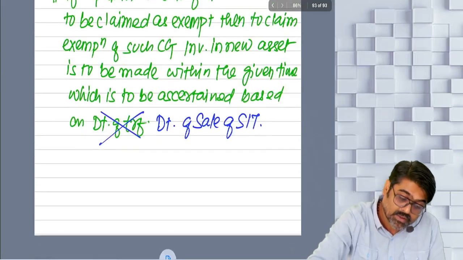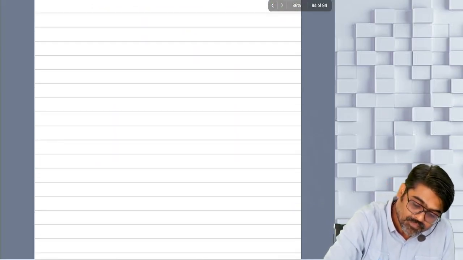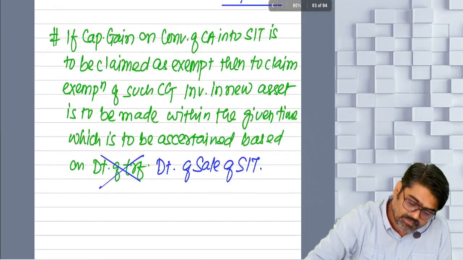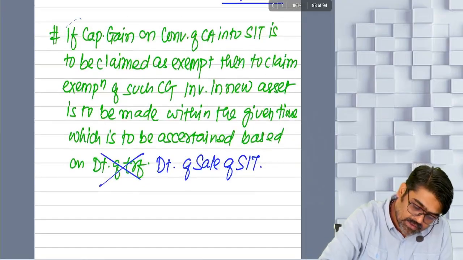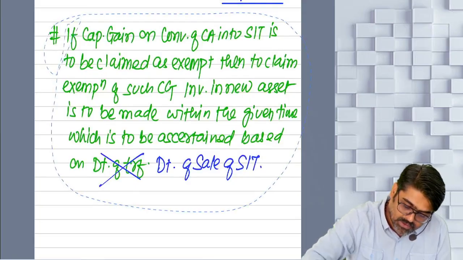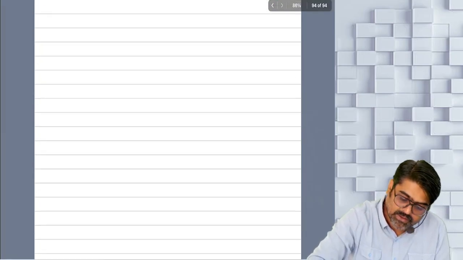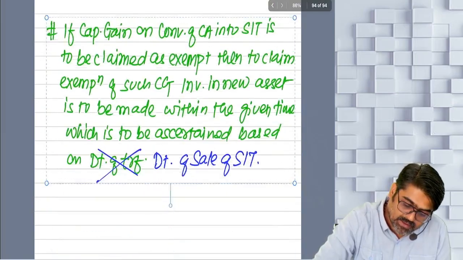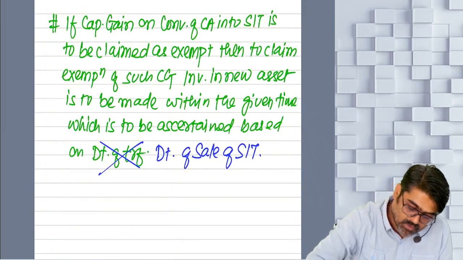One more circular is there. Tell me, now what circular? Same to same. If the capital gain is to be claimed as exempt, and so on. Yes or no? Copy. Now here, instead of conversion of capital asset into stock in trade, what will I write?